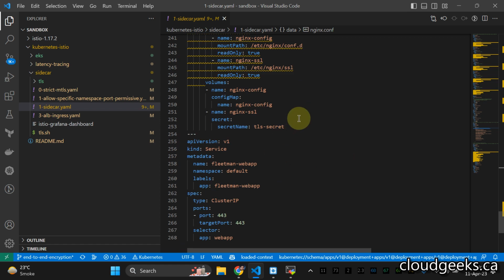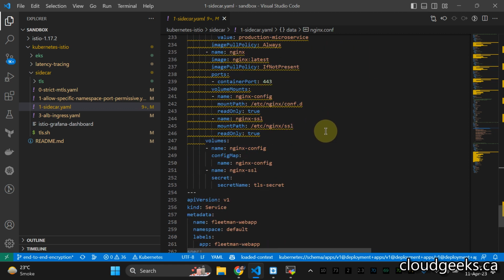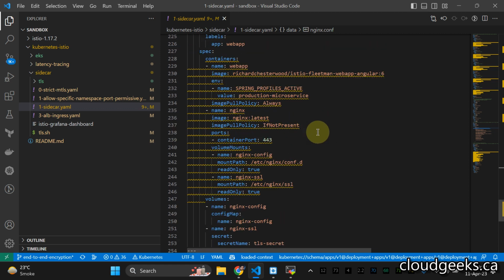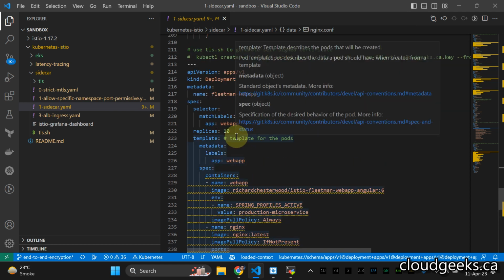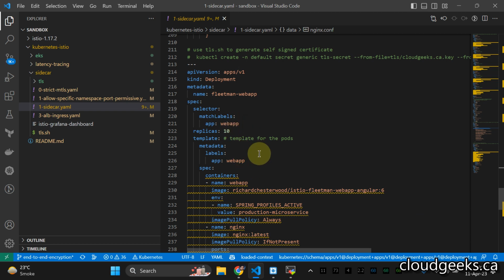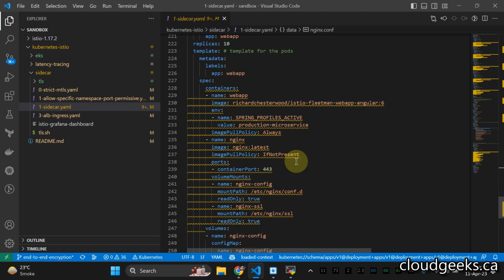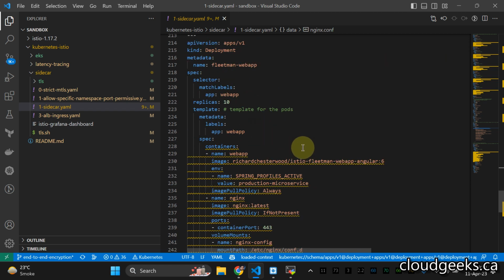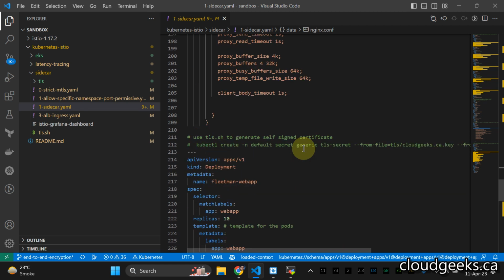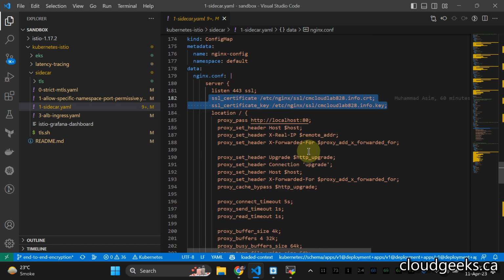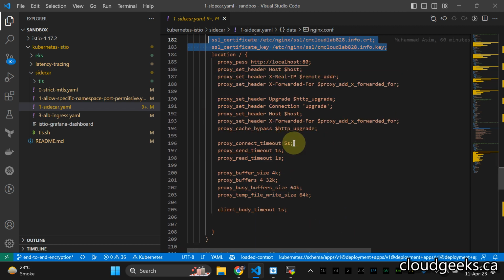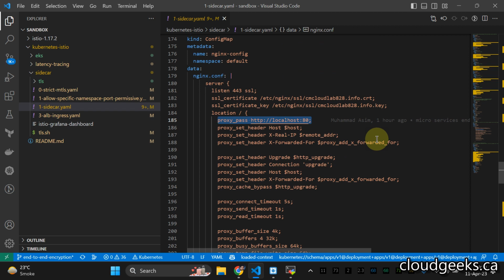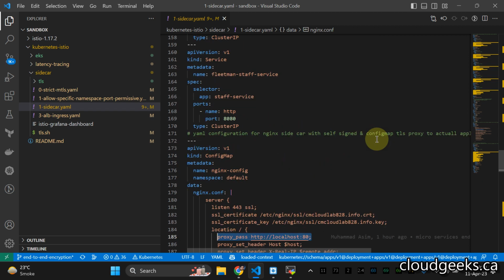This is pretty much the basics regarding the sidecar, or you can say two containers in the same pod. Nginx is going to call localhost, because if you see this particular web app, it is going to be available on port 80, and this web app is listening on port 80. And here in the config map, in this area, we are going to proxy to that particular web app, right? So that's it regarding that.